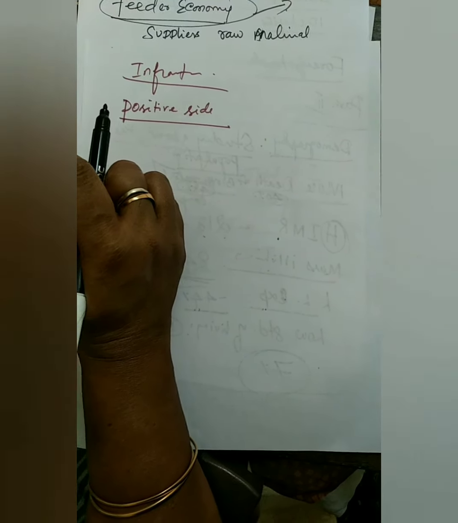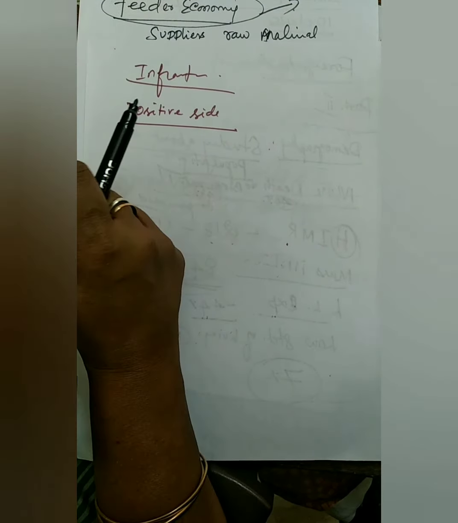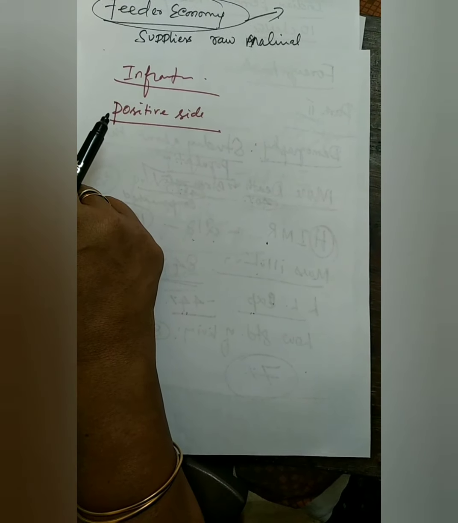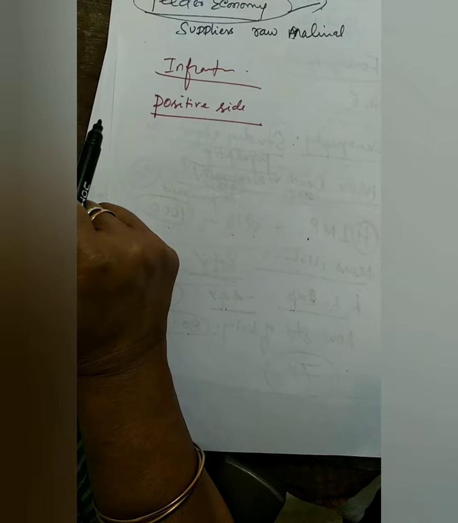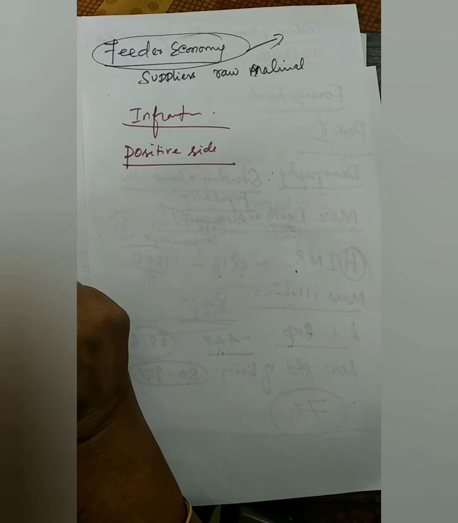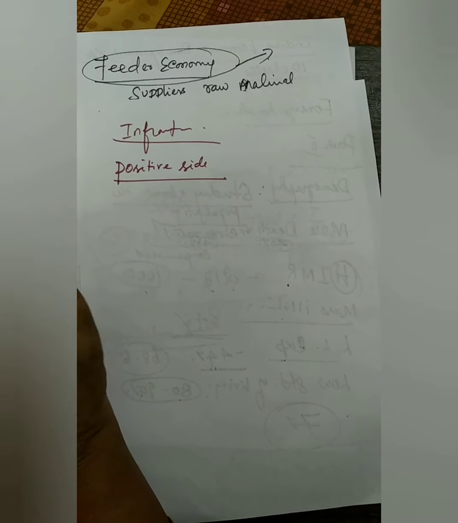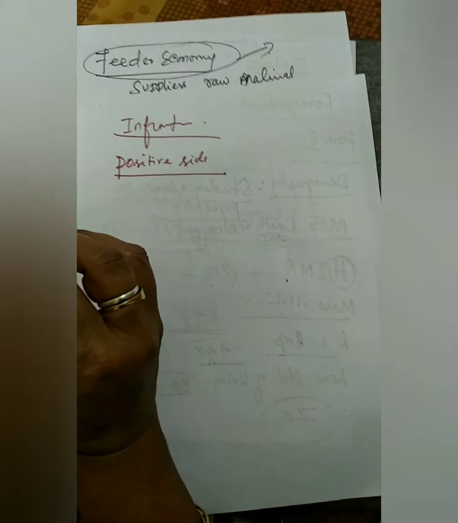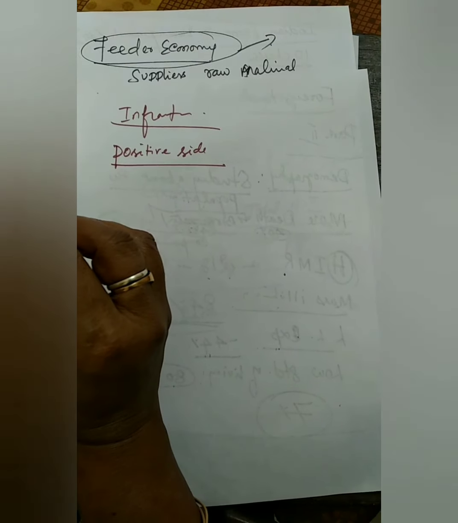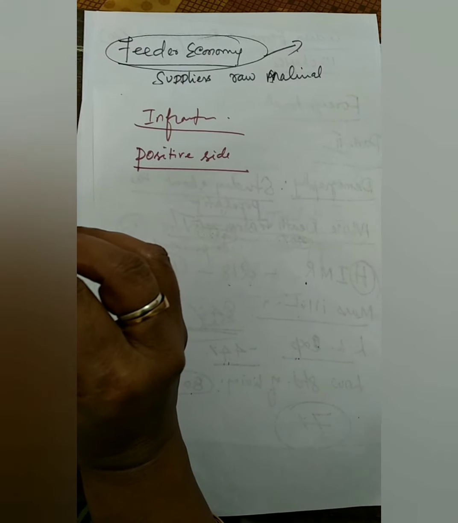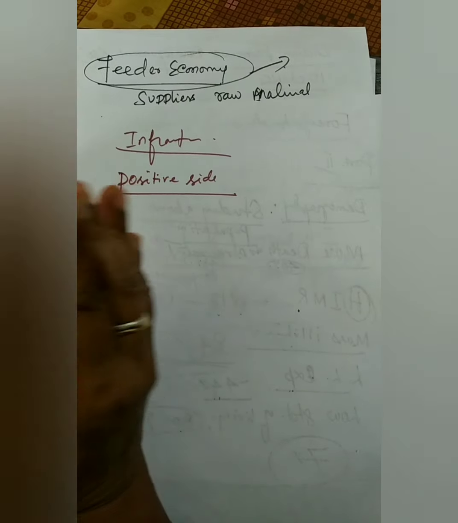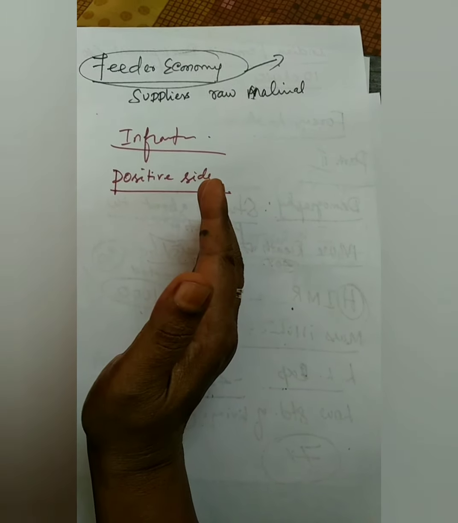Second one is the ports that were developed. Third one is the post and telegraph services also introduced by the Britishers, and they made a strong administrative setup in India. Then the political and economic unification was there during the Britishers' time. The last one is the banking and monetary system that was developed by the Britishers. In that way, some positive sides also we have seen during the Britishers' time.